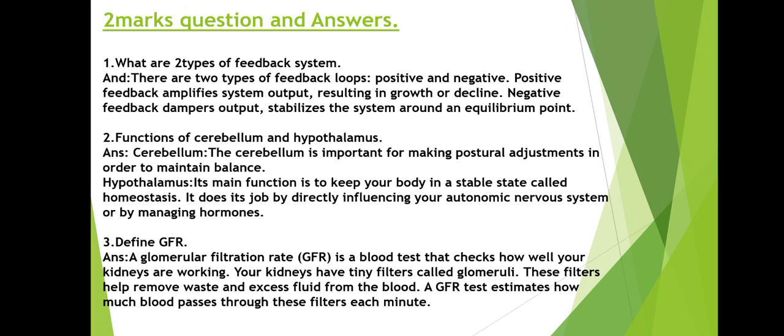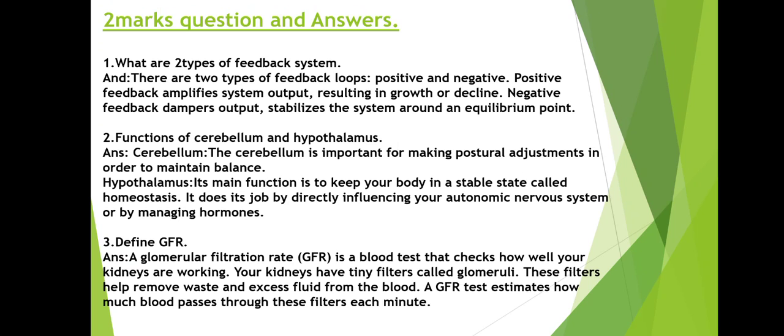See, two types of feedback systems. This question was also asked in the AKTU question paper. There are two types of feedback loops: one is positive and the other negative. Positive feedback means it amplifies the system output, resulting in growth. Okay, positive just means a positive effect. We are liberating hormones and enzymes, resulting in growth.